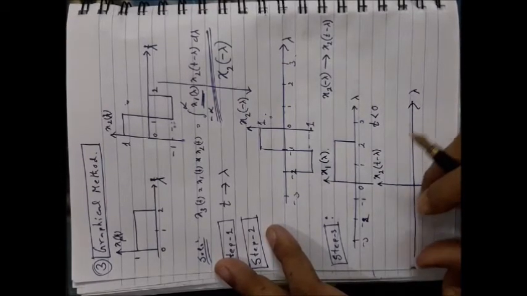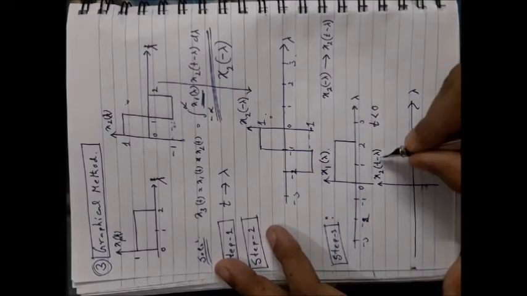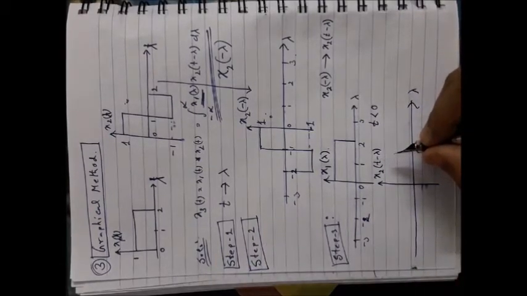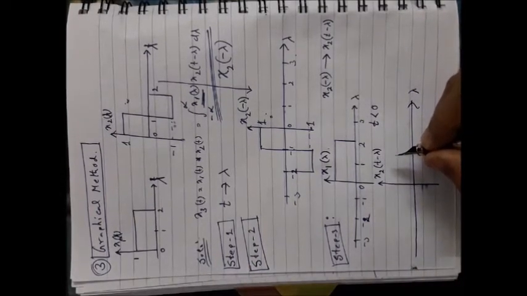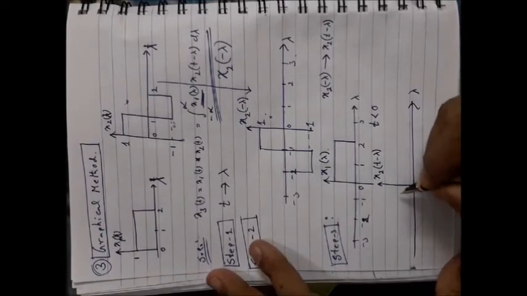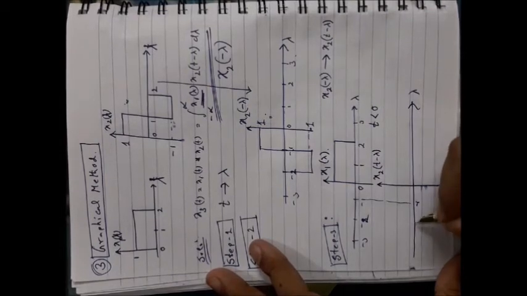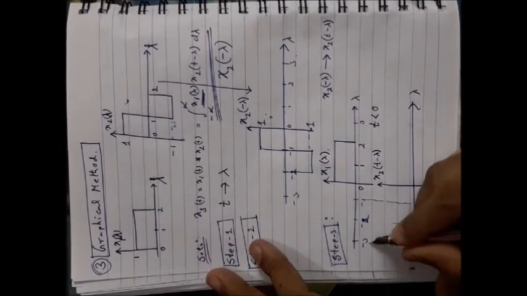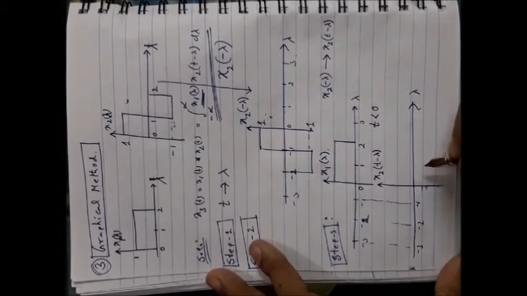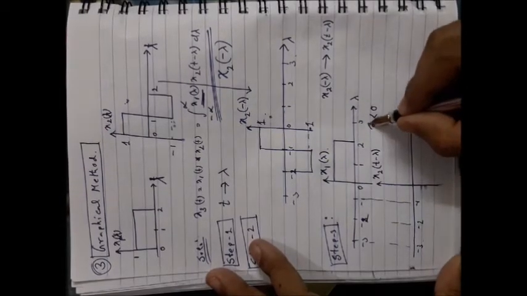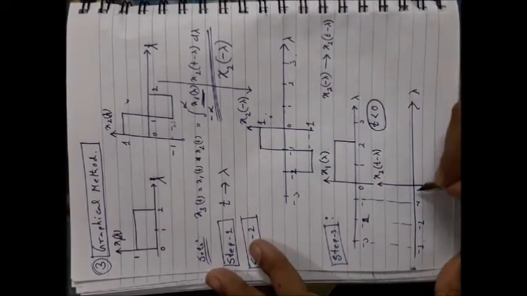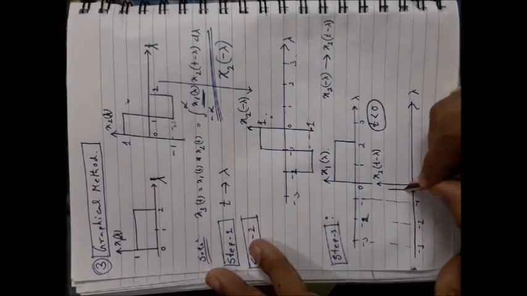The plus t shift means it is the time advance. So it will be shifted, again draw this portion. It is -1, -2, -3. So if your t is less than 0, that means the signal now starts somewhere from here.